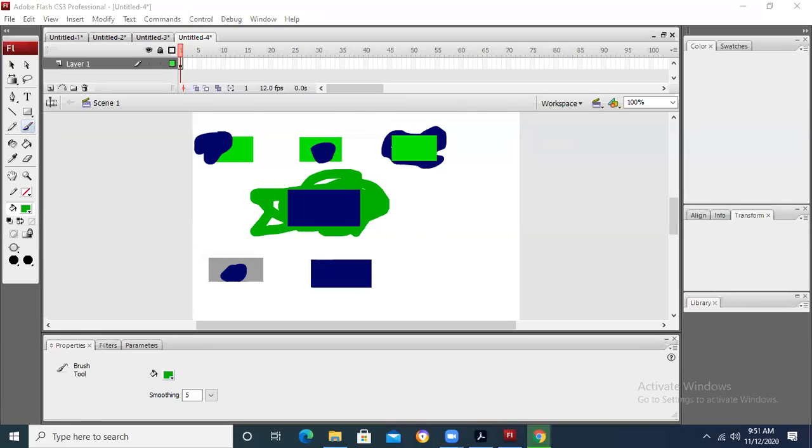And also, which option? Paint fills. Paint fill, I have already explained this. This is basically the paint fill. It is used for inside color. You want to fill inside color, but there is very little difference between these two options, the paint fill and the normal paint. There are less differences between them.